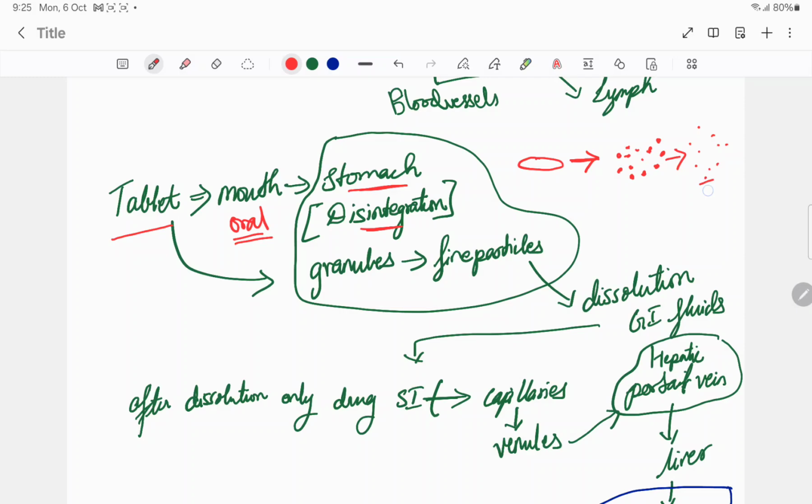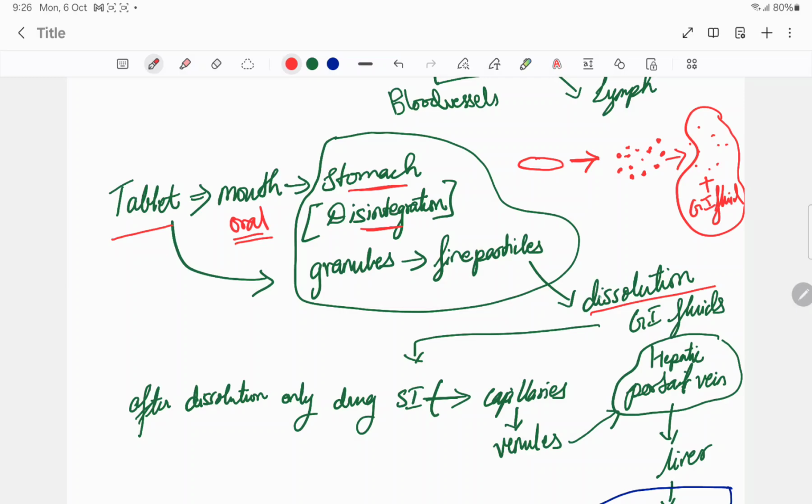These fine particles mix with the GI fluid, which is known as dissolution. The particles are mixed with the GI fluids to form a solution. That is dissolution. So only dissolved particles can be absorbed.